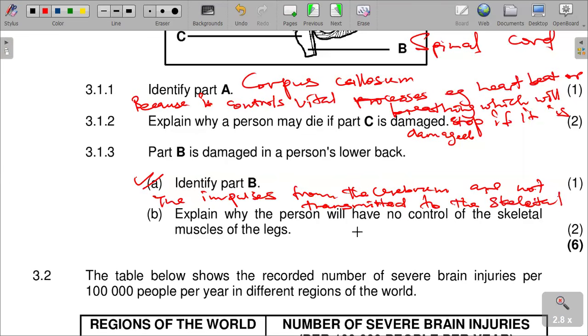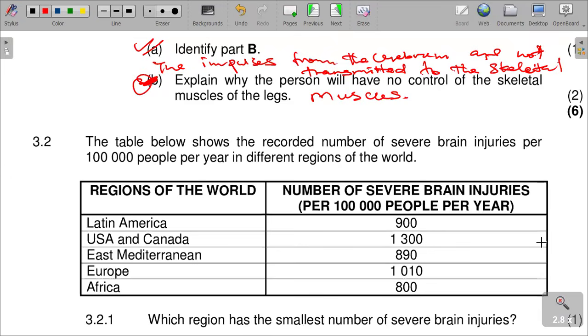That is the answer on part B. Explain why the person will have no control of the skeletal muscles, because the impulses from the cerebrum are not transmitted to the skeletal muscles. That's the reason.